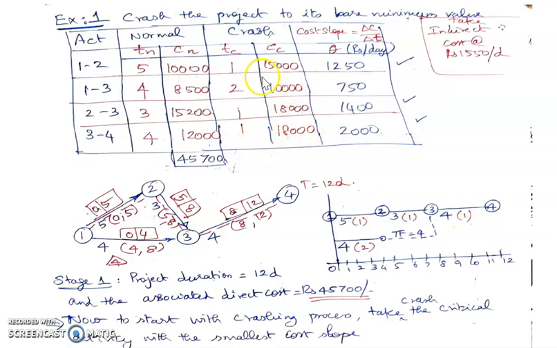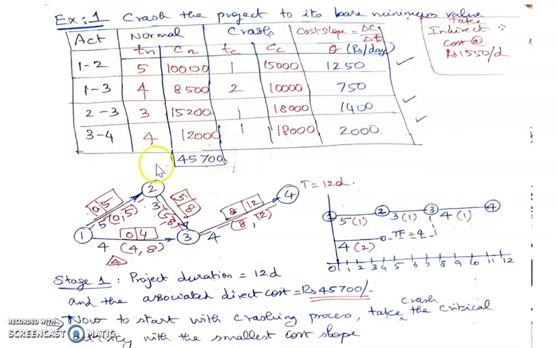Now, to start with, we find out the normal cost of completion of the entire project. The normal cost of completion will be the sum of the individual activities' normal direct costs. If I sum up all these 4 values, I get 45,700 rupees. 45,700 is the normal cost of completion of the project.